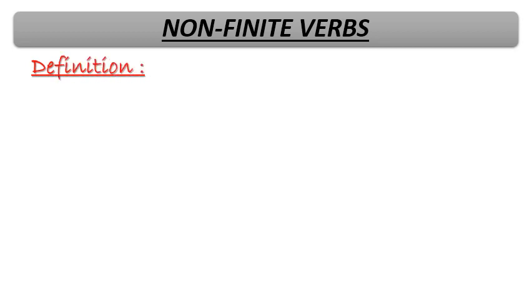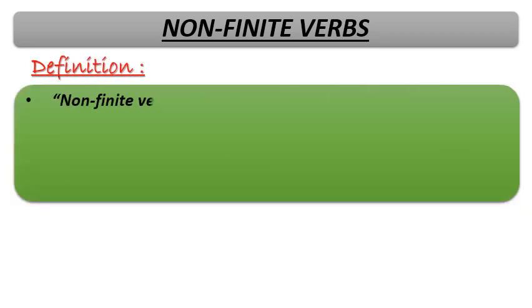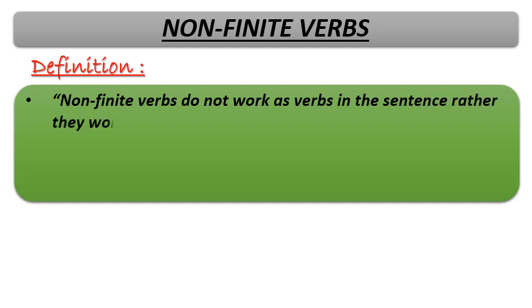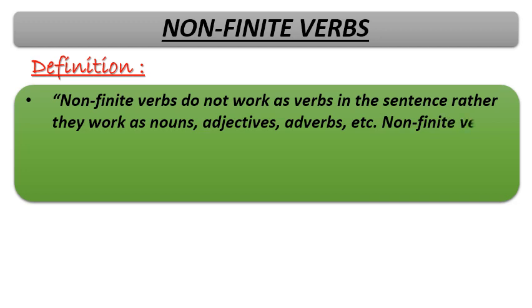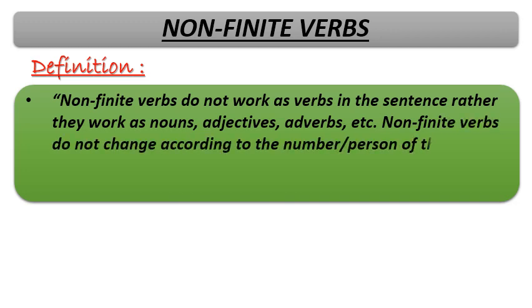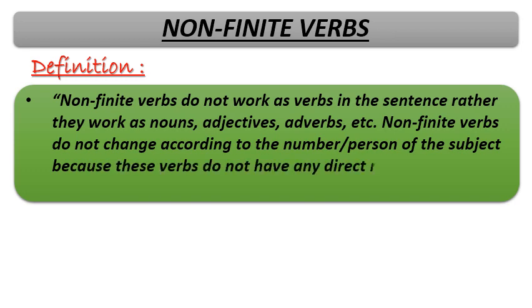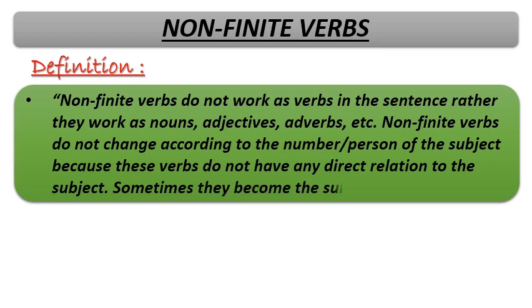As I have already explained the meaning of non-finite verbs, let's have a quick recapitulation of it. So what are non-finite verbs? Non-finite verbs don't work as verbs in the sentence; rather they work as nouns, adjectives, adverbs, etc. Non-finite verbs do not change according to number or person. Number means singular or plural.